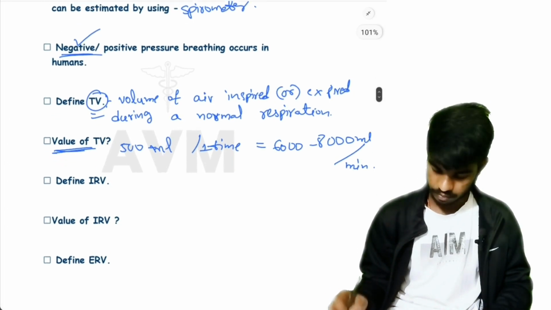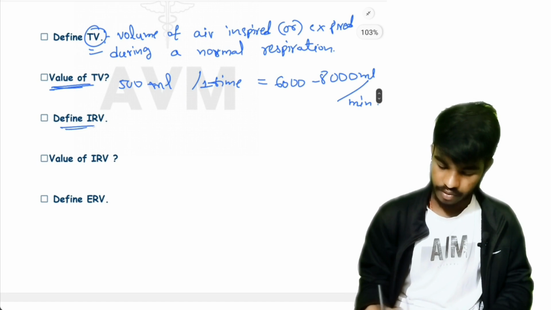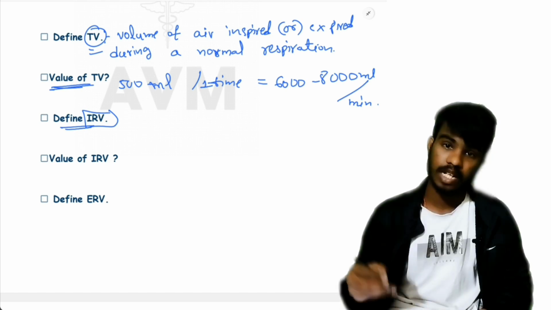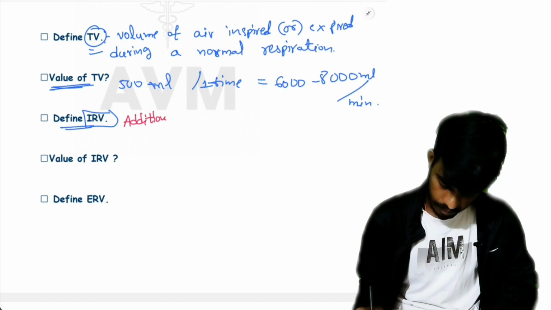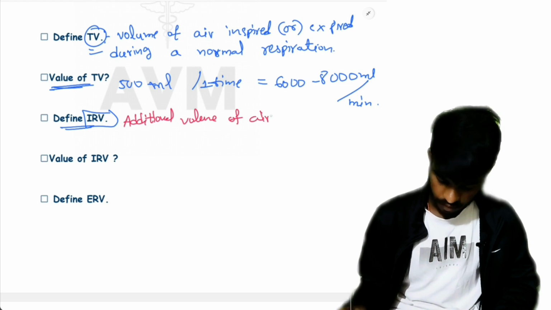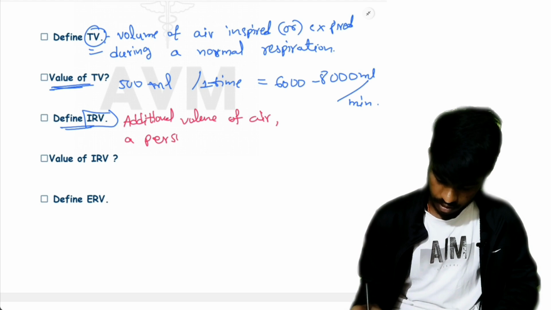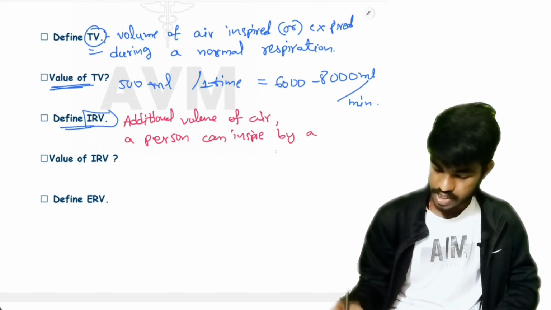Next, define IRV. IRV means inspiratory reserve volume. Additional volume of air a person can inspire by a forceful inspiration.